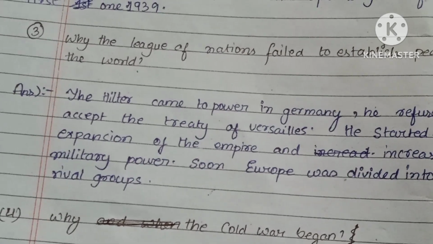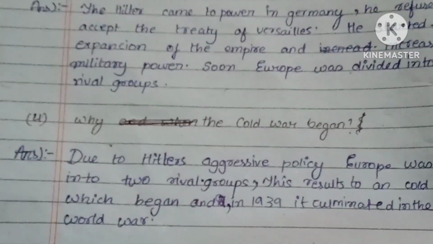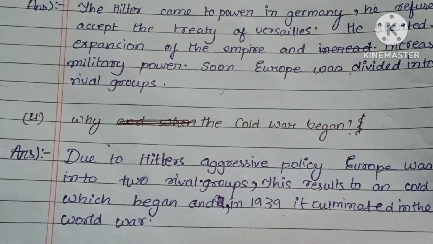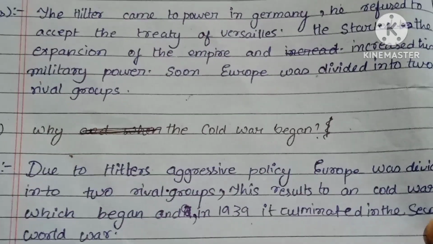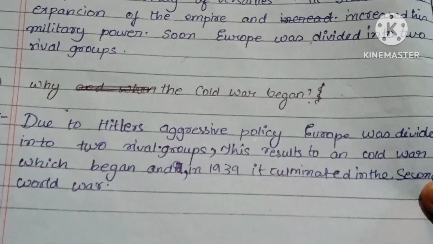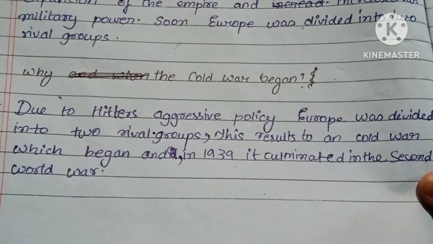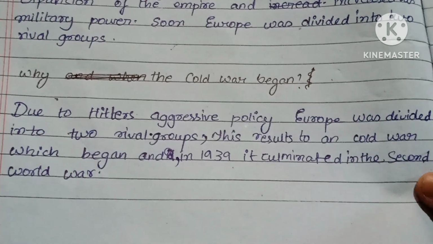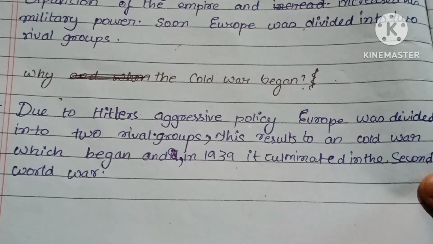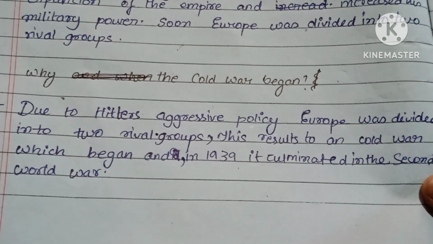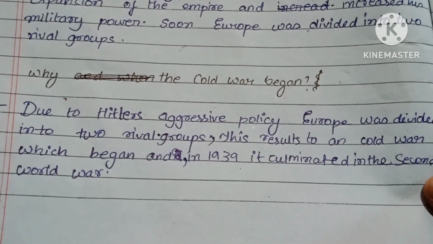Fourth, why did the Cold War begin? Due to Hitler's aggressive policy, Europe was divided into two rival groups. This resulted in a world war, which began, and in 1939 it culminated in the Second World War.